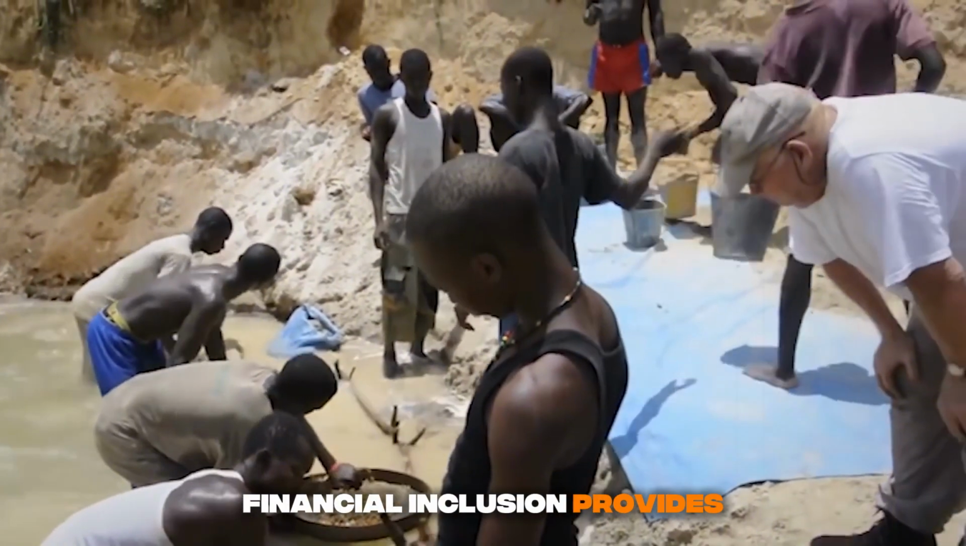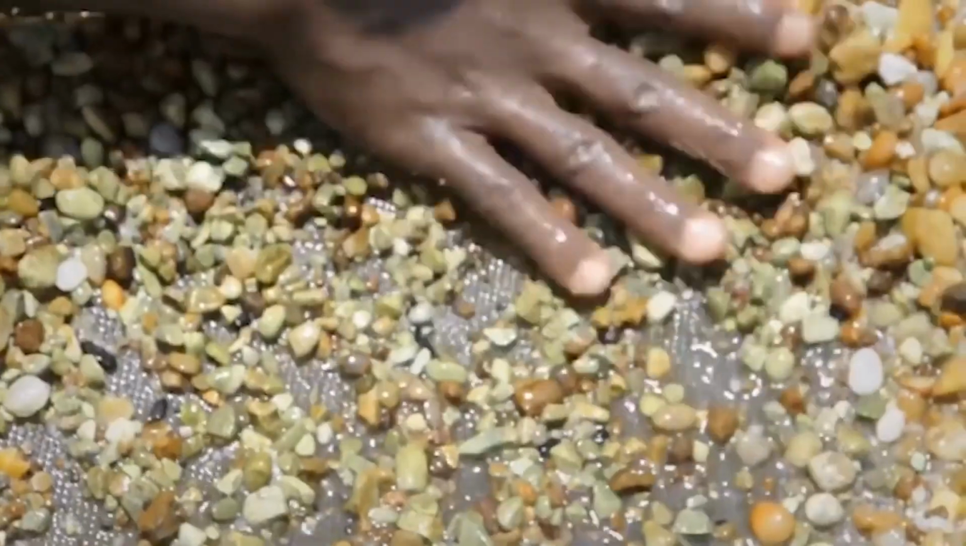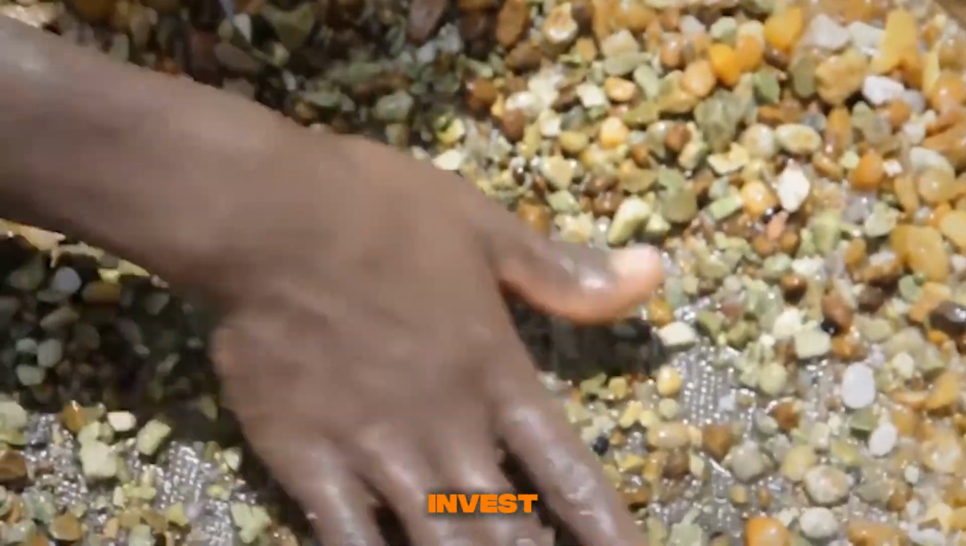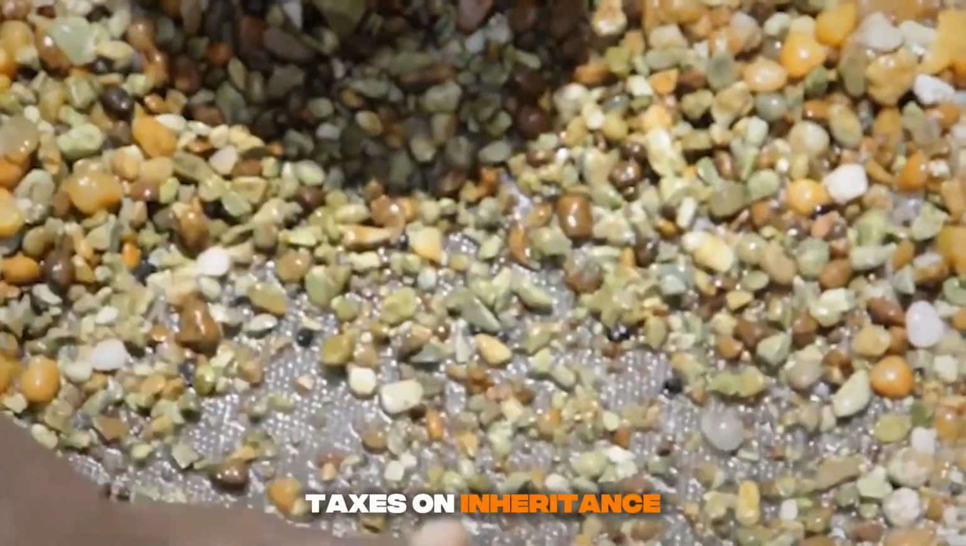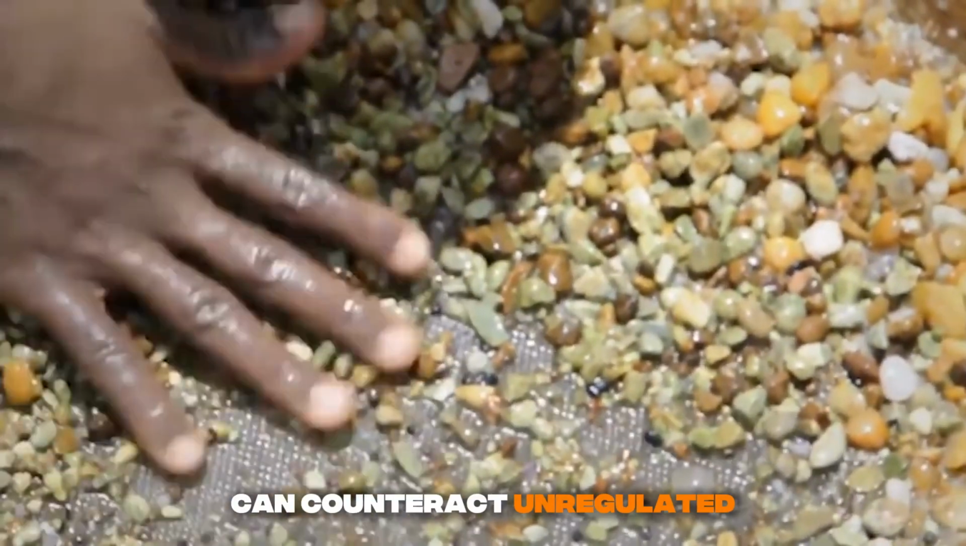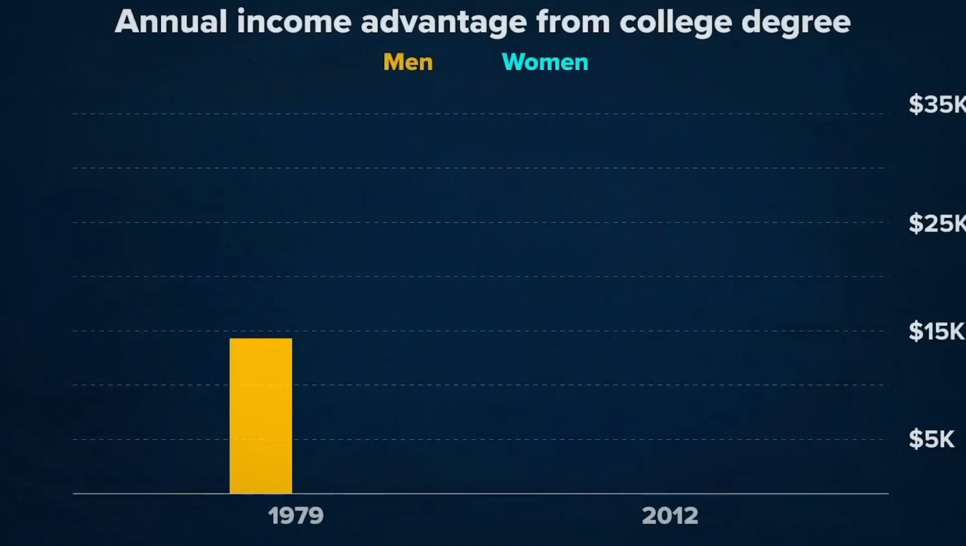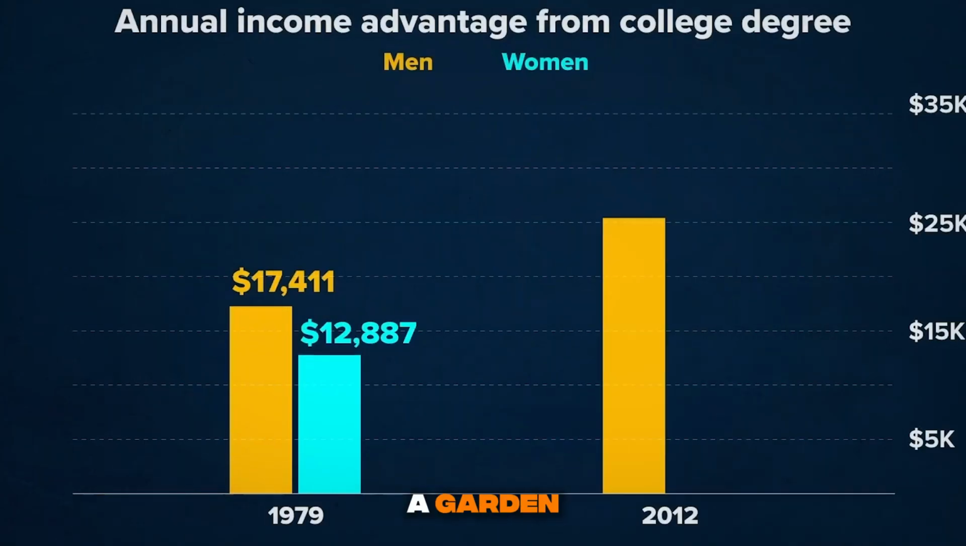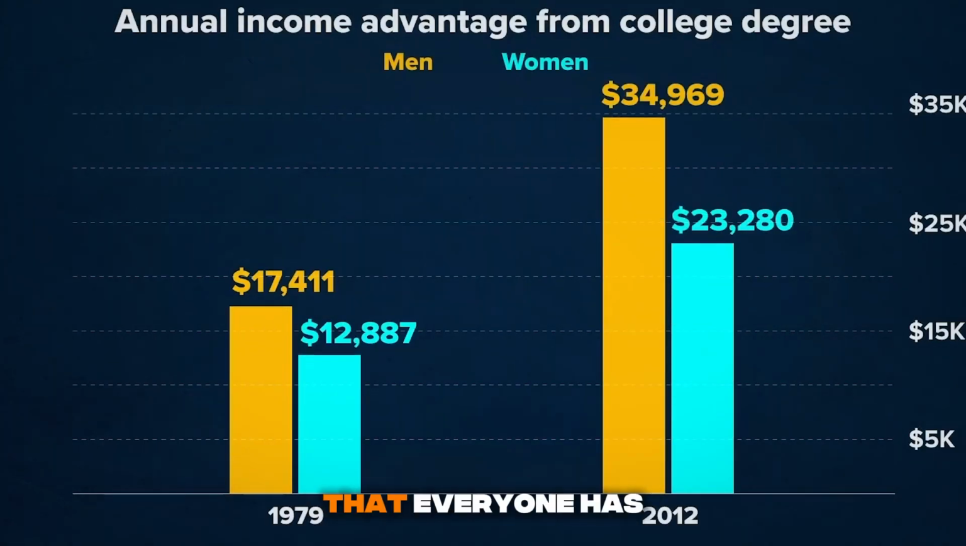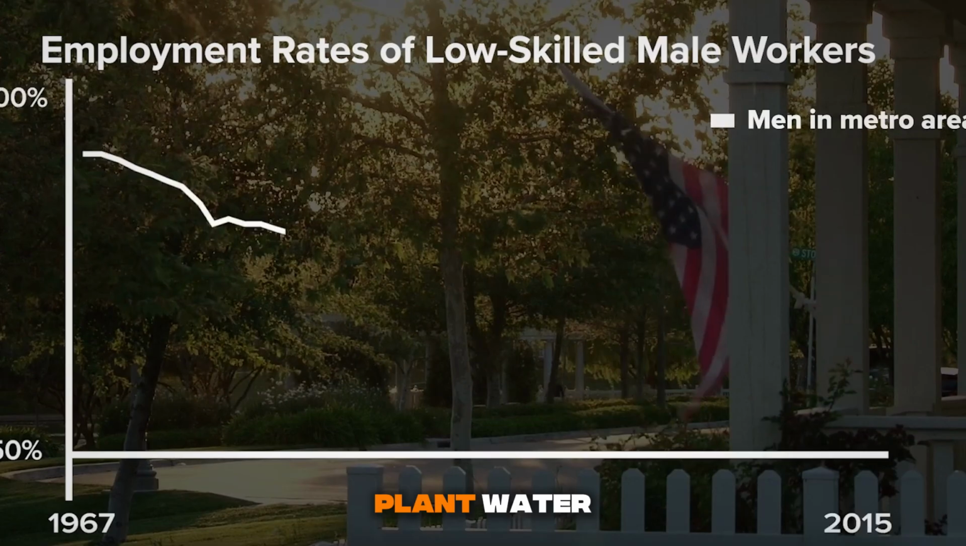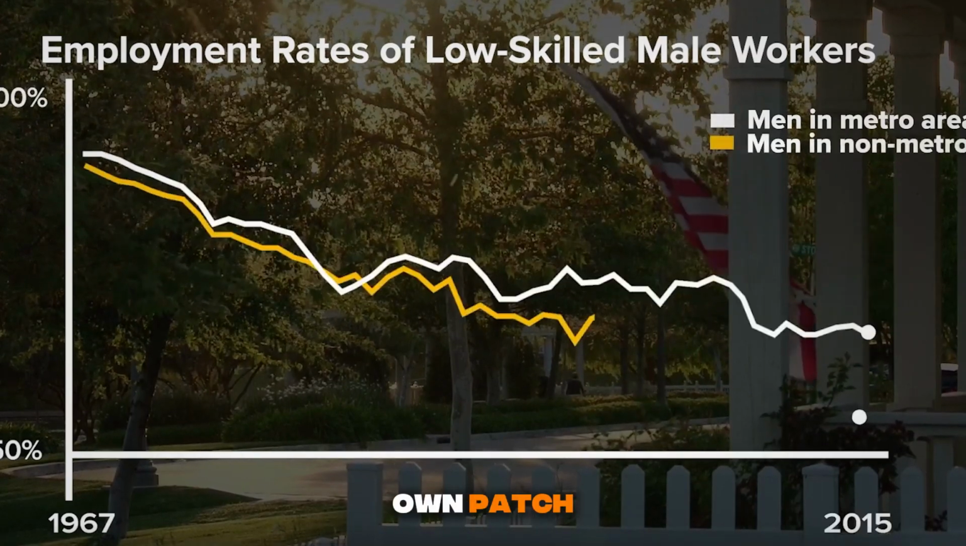Financial inclusion provides access to banking and credit, allowing the poor to save and invest. Taxes on inheritance or wealth can counteract unregulated capital accumulation. Imagine money as a garden. Rules should ensure that everyone has the opportunity to plant, water, and nurture their own patch.